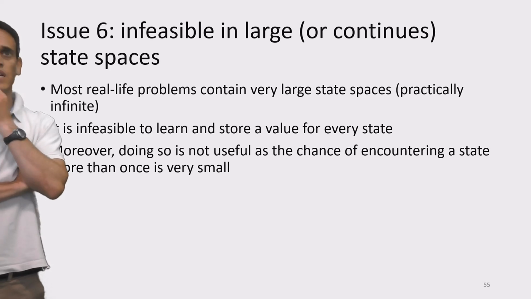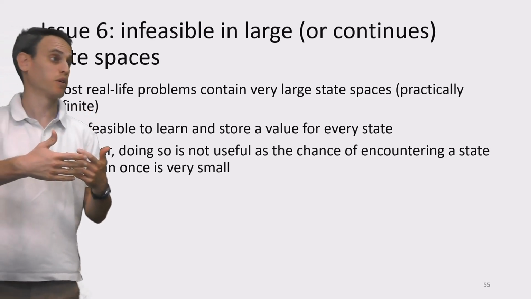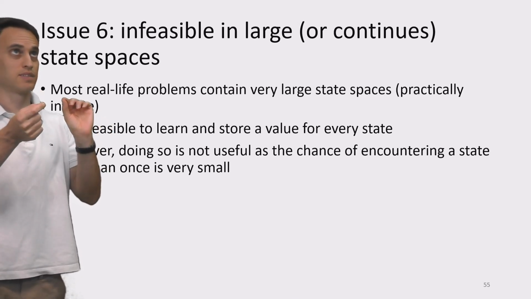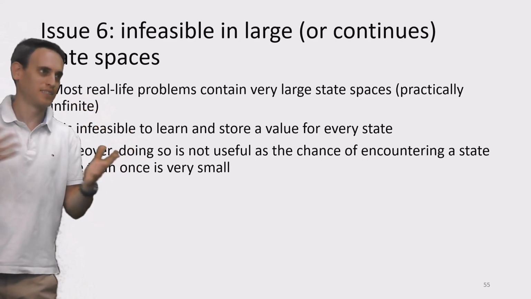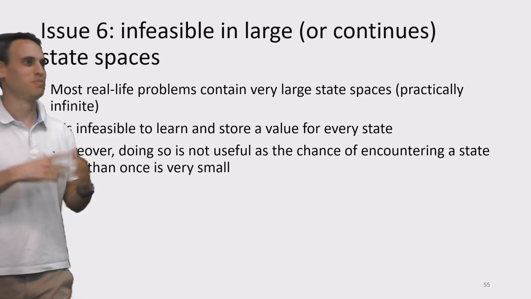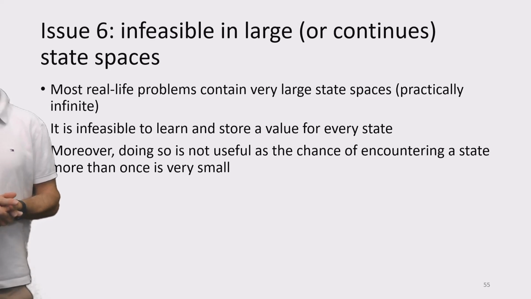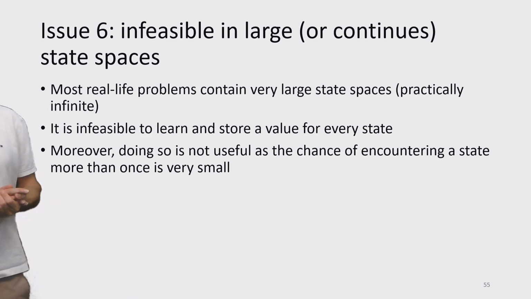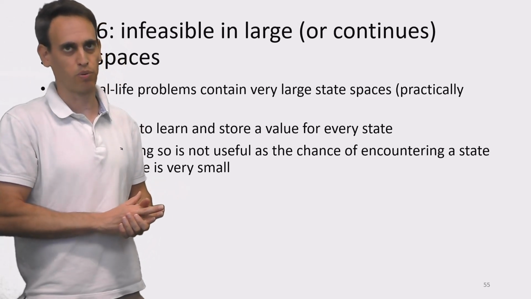So for instance, if your state space is defined by a front-facing camera, right? Probably there is a finite assignment of pixels, of RGB values per pixel, but practically it's infinite, right? All possible images that you might see, well, it's practically infinite. And so it is not feasible to learn and store values for every state, or the value can be an action, right? So to store a tabular policy.